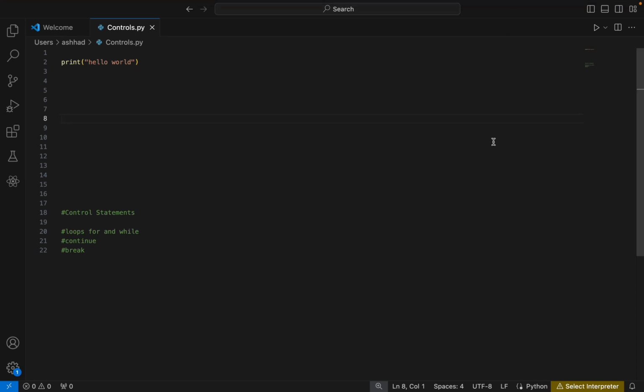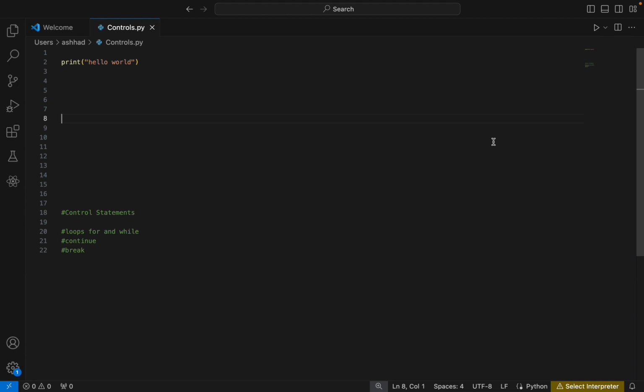In this session, we will be discussing loops in Python. We have two loops in Python, the for loop and the while loop. Along with that, we'll be discussing continue and break statements, which are control statements like we discussed in the earlier video. In the previous session, we discussed if, else if, and if else statements, which we use to control or change the flow of our code execution.